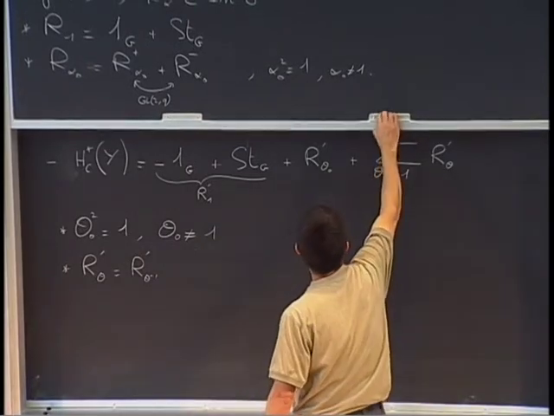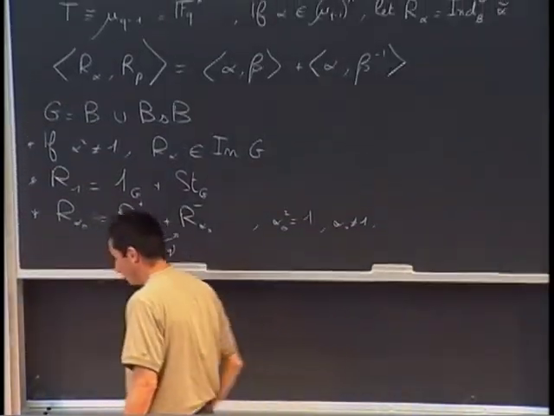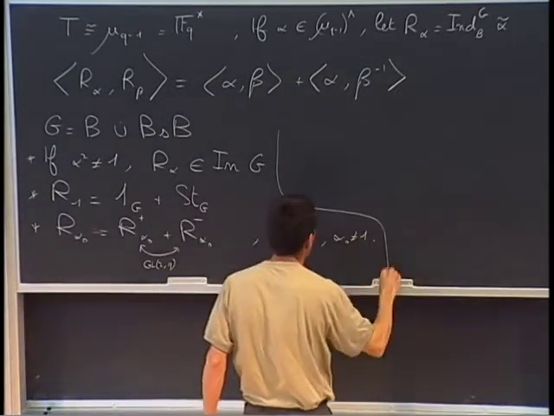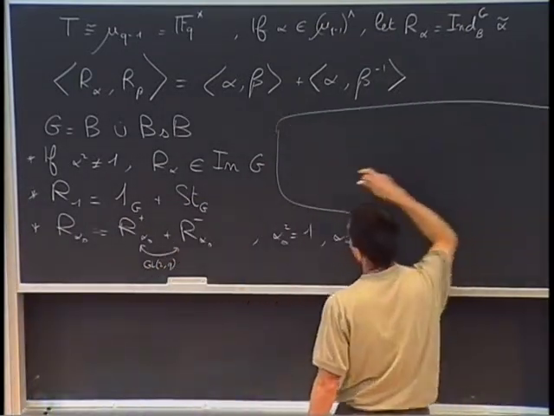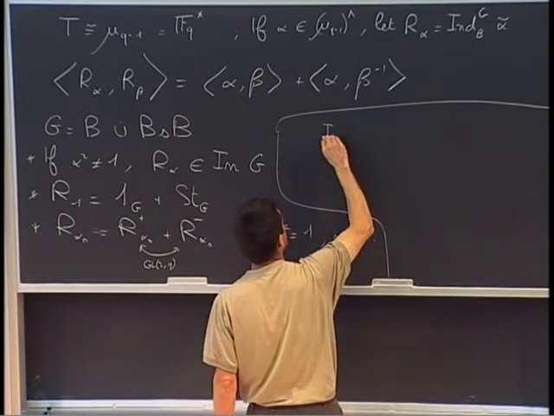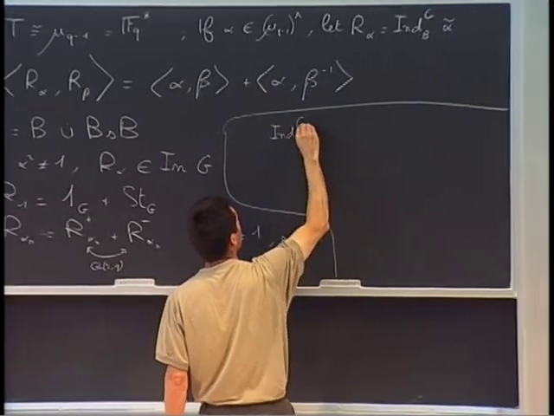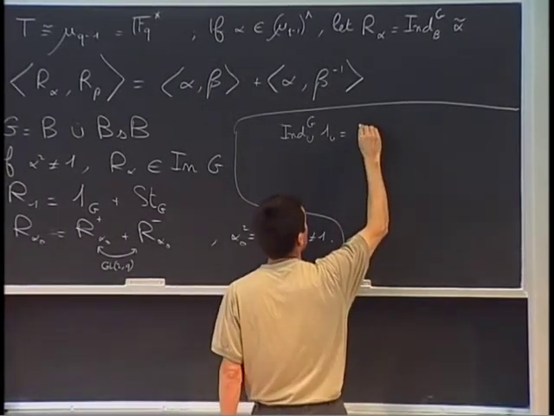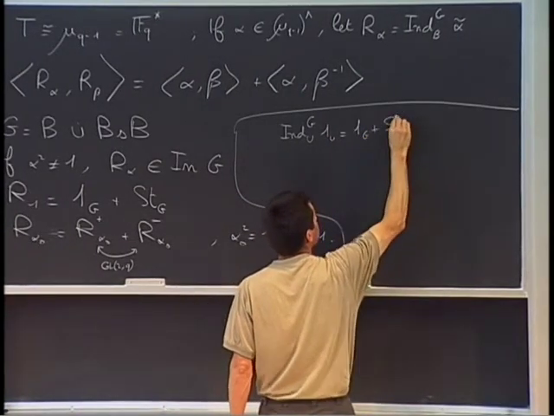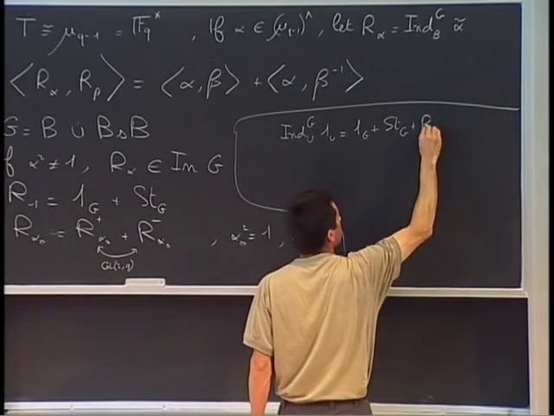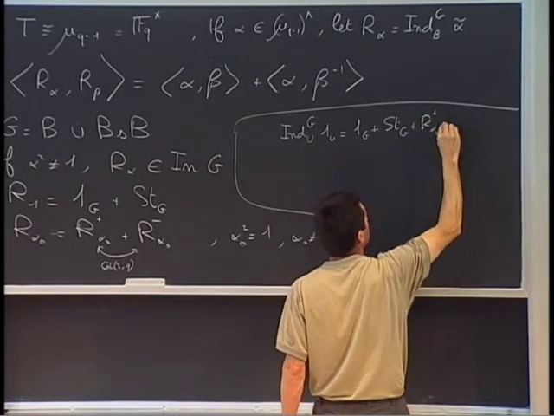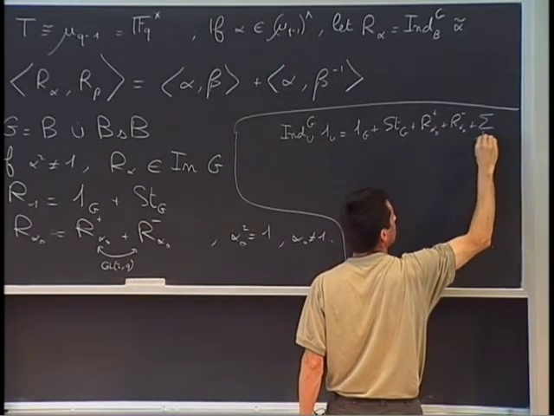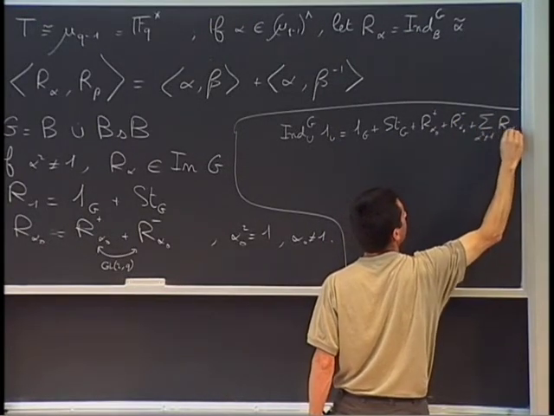If we go back here, we have obtained that the induced from U to G of 1U is equal to 1G plus the Steinberg character of G plus R alpha 0 plus R alpha 0 minus plus the sum for alpha square different from 1 of R alpha.